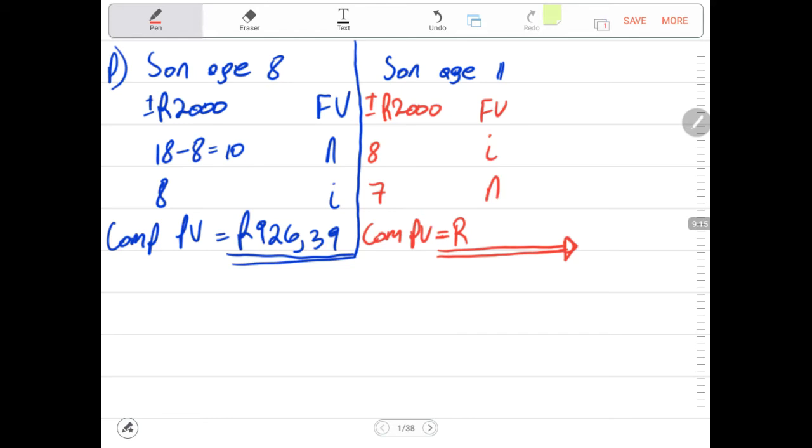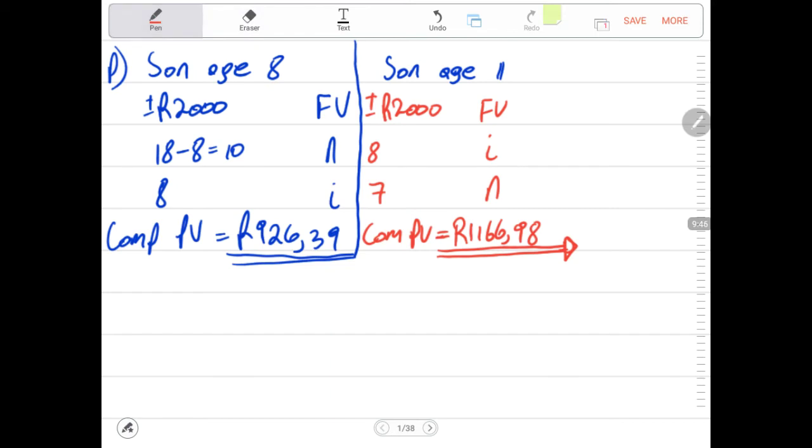So that negative is indicating outflow of cash from your bank account, which is an amount that must be invested presently, being 1,166 rand and 98 cents. So this is what must go out of the bank account for the son who has the age of 11. So present value for the son with the age of 8 is 926. For the one who has the age of 11 is 1,166.